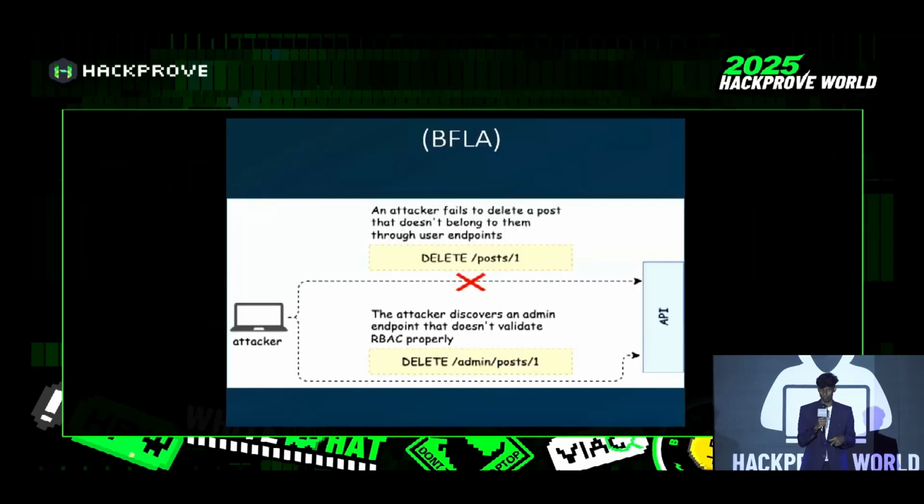Here is an example of BFLA. The first request is DELETE /post/1, sent by a common user. Post 1 doesn't belong to the user, so it isn't deleted. Then the hacker adds /admin to the request. The server thinks this is an admin request, so it deletes post 1. By adding /admin before the post, the attacker can delete whatever post they want. This is BFLA. We can edit or delete anything using BFLA vulnerabilities.